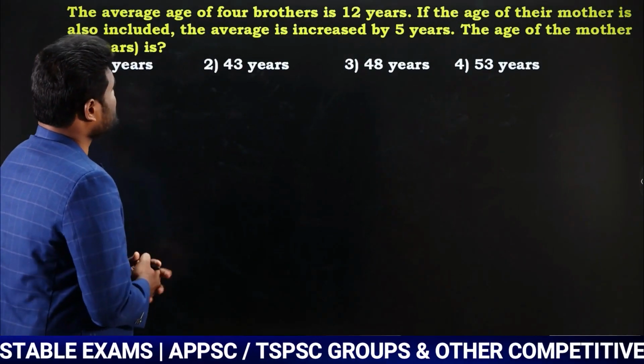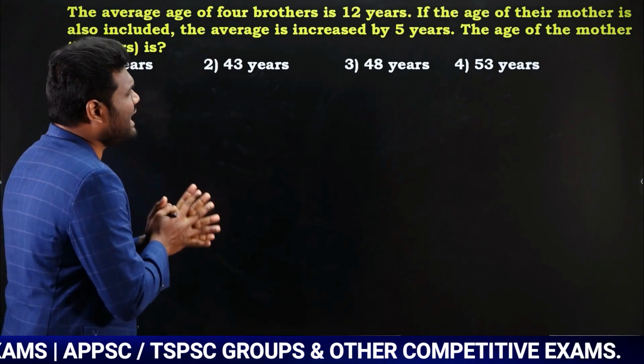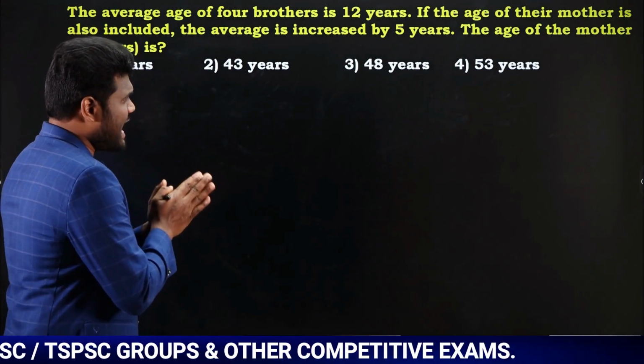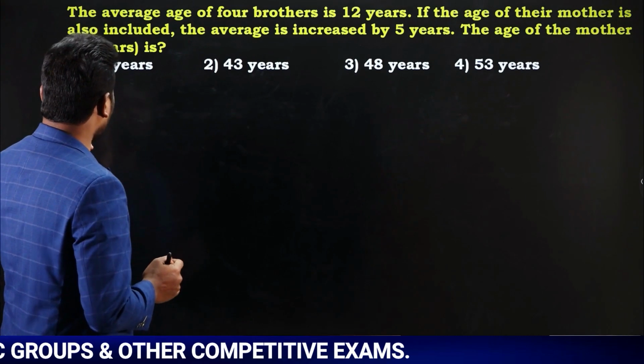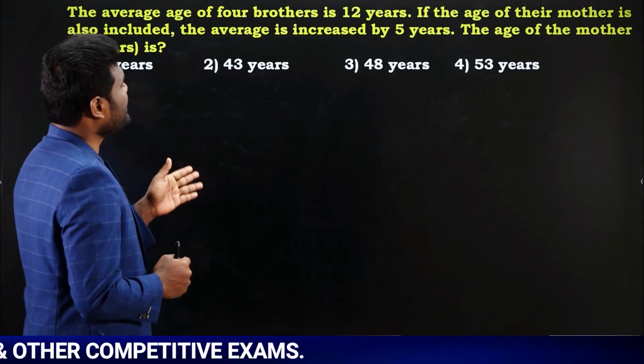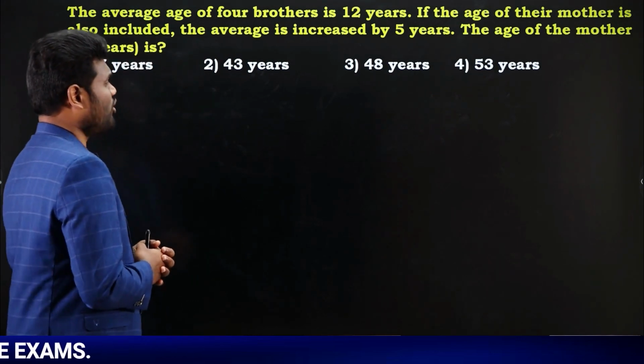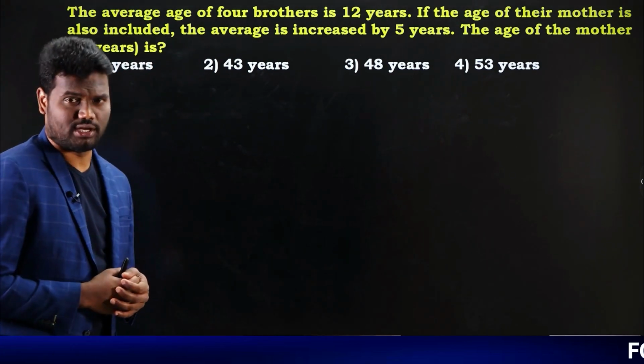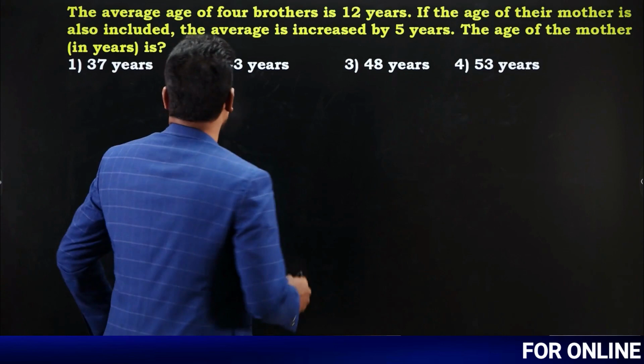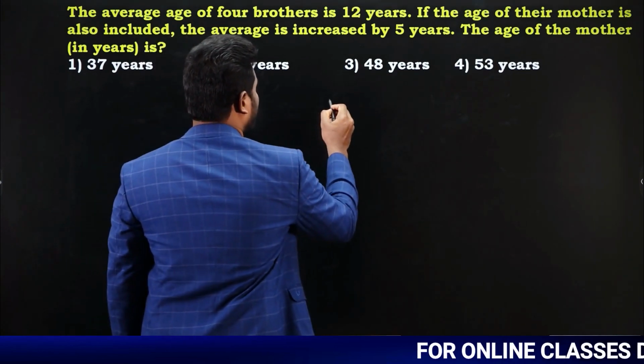The average age of 4 brothers is 12 years. If the age of their mother is also included, the average age is increased by 5 years. The age of the mother in years is, we are asked to find the age of mother. How many brothers are there? 4 brothers are there.